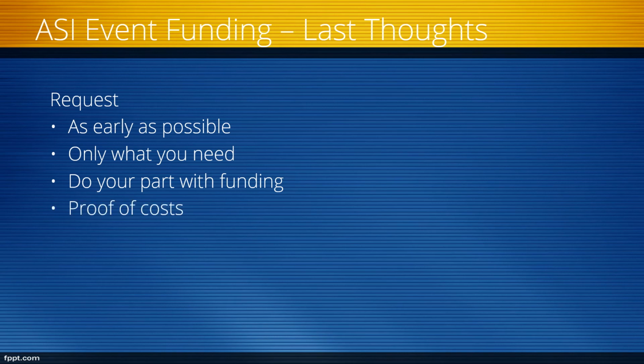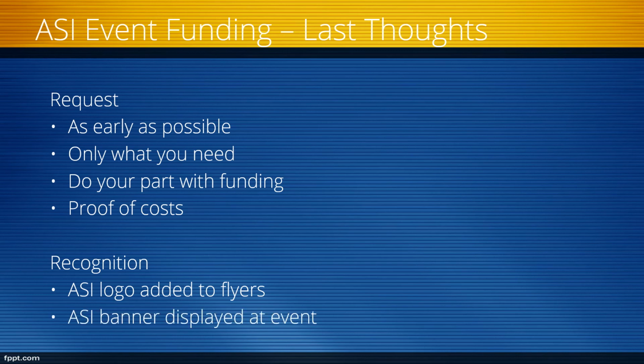Be prepared with a PDF file that documents your costs, invoices, receipts, or cell phone photos of price tags. Once approved for funding, you must identify ASI as a co-sponsor. The ASI logo should be added to any future marketing materials used to promote the event. The ASI office also has a banner recognizing ASI as a co-sponsor that must be displayed at the event.